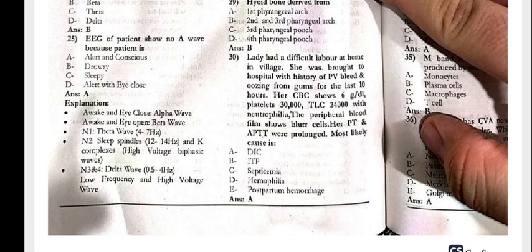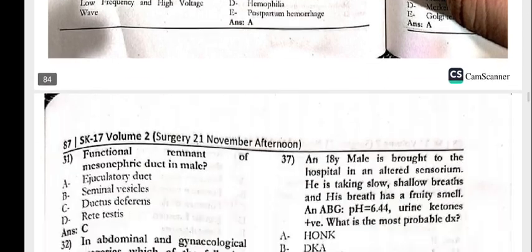A lady had a difficult labor at home in the village. She was brought to hospital. The history of PV bleed and oozing from the gums for the last 10 hours. Her CBC shows hemoglobin 6 grams/deciliter, platelets 30,000, TLC 24,000 with neutrophilia. The peripheral blood film shows fragmented red blood cells. Her PT and APTT were prolonged. Most likely cause is DIC.